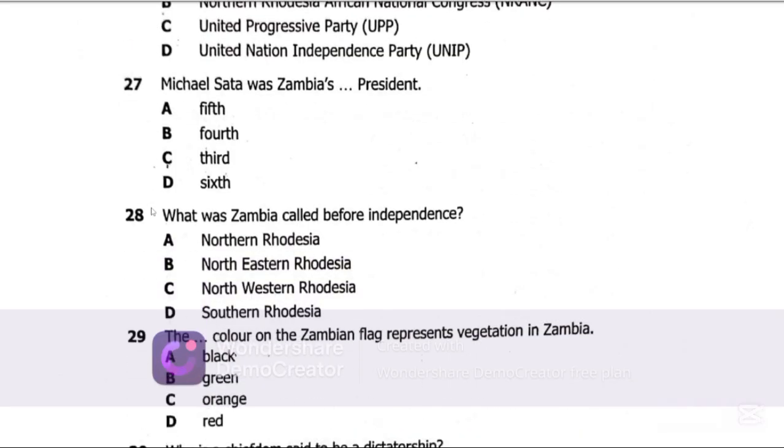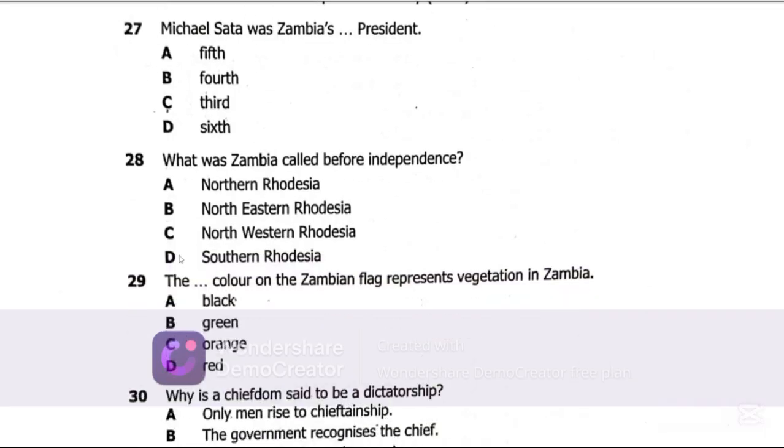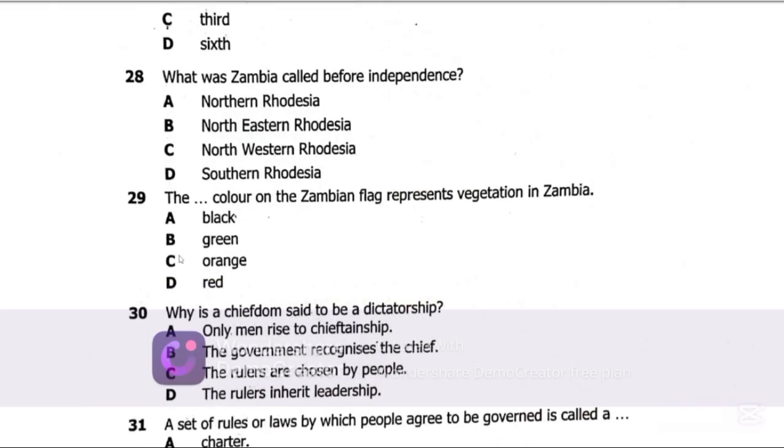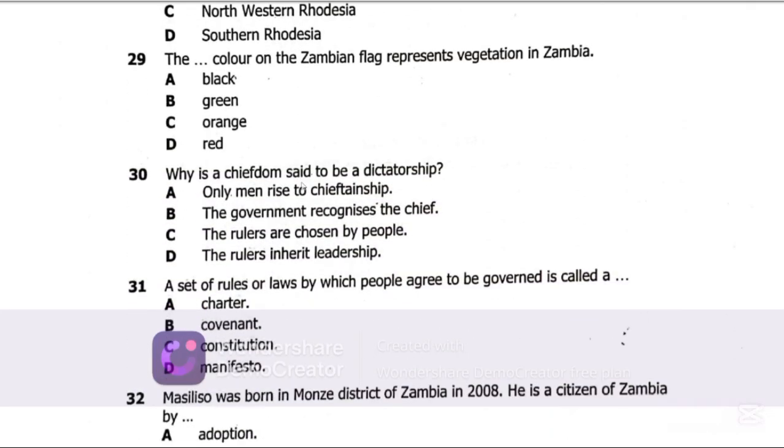Now, question 27 says, Michael Sata was Zambia's dash president. So the best possible answer on question 27 is A, fifth president. Let's get to question 28. What was Zambia called before independence? So the best possible answer on question 28 is A, Northern Rhodesia. Let's get to question 29.